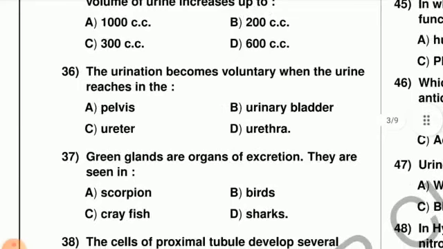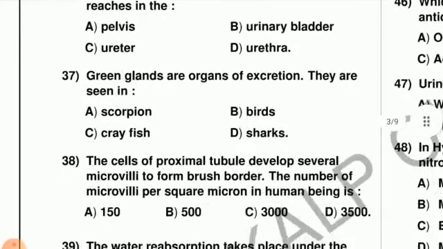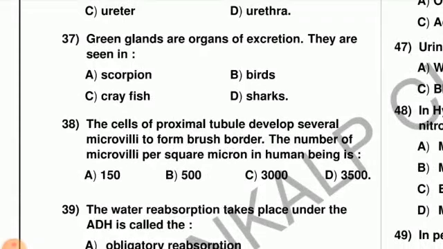Next question, question number 36. The urination becomes voluntary when the urine reaches in the urethra. At that time this becomes a voluntary activity, and because of this the right option is option D. They are seen in some animals having different types of excretory systems, and because of this we can see some differences. In crayfish we can see the green glands. This is the organ of excretion, and here the right option is option C.